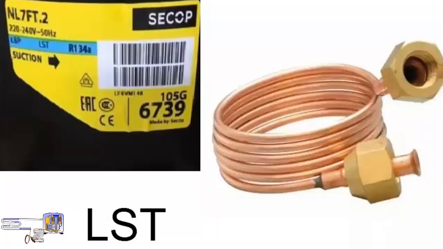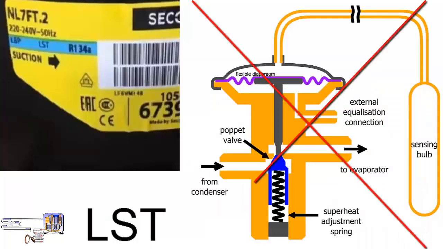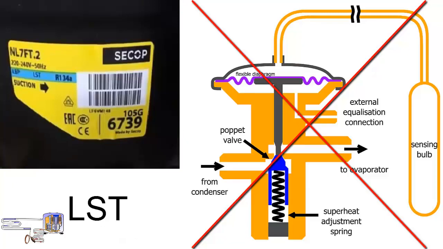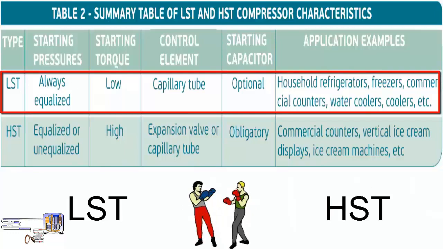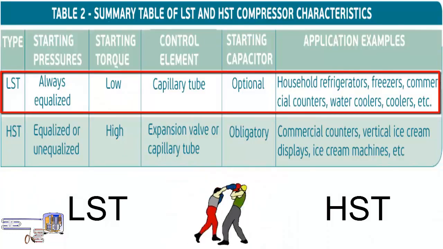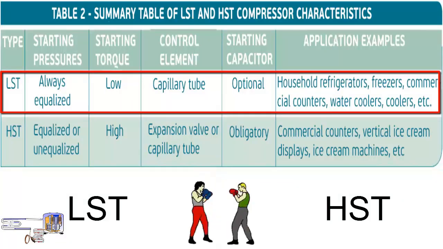It is important to mention that expansion valves should not be used with LST compressors, as they can create challenges during startup. The combination of an LST compressor with an expansion valve could cause problems during the startup process and affect the overall system performance. Although the use of the starting capacitor in the LST type compressor is optional, the torque achieved by an LST compressor remains lower than that of an HST type compressor, high starting torque.